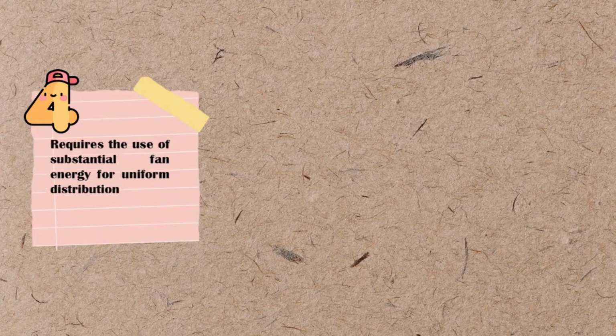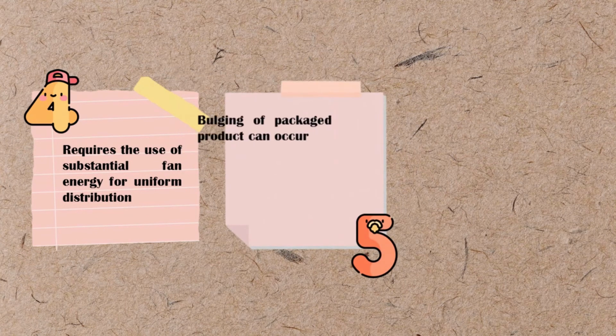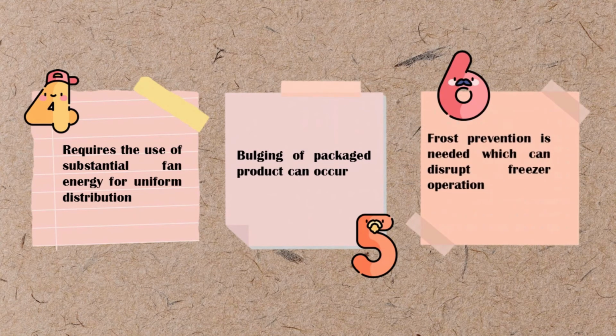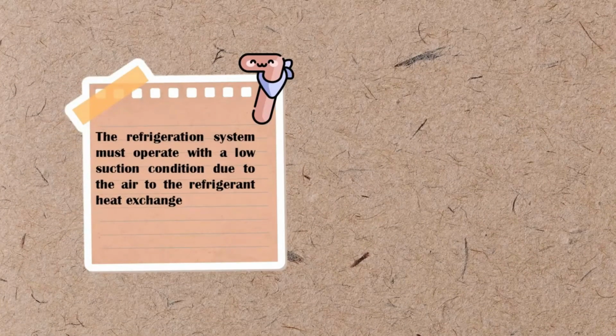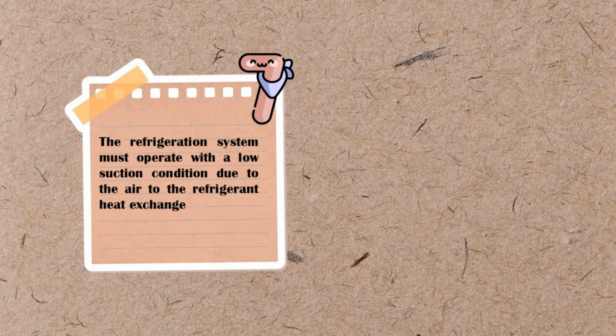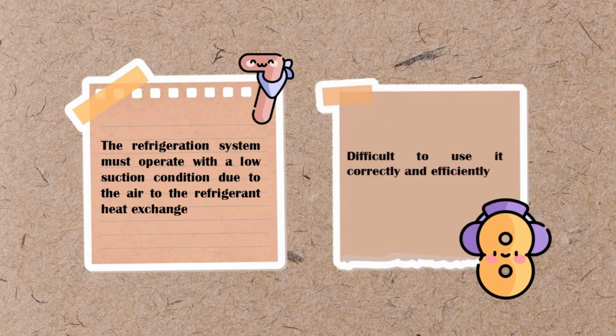Besides, the direct A+ requires the use of substantial fan energy for uniform distribution. Next, the A+ bulging of packaged product can occur. Frost prevention is needed, which can disrupt freezer operation. Other than that, the refrigeration system must operate with a low suction condition due to the air to the refrigerant heat exchange. Direct A+ is difficult to use correctly and efficiently.